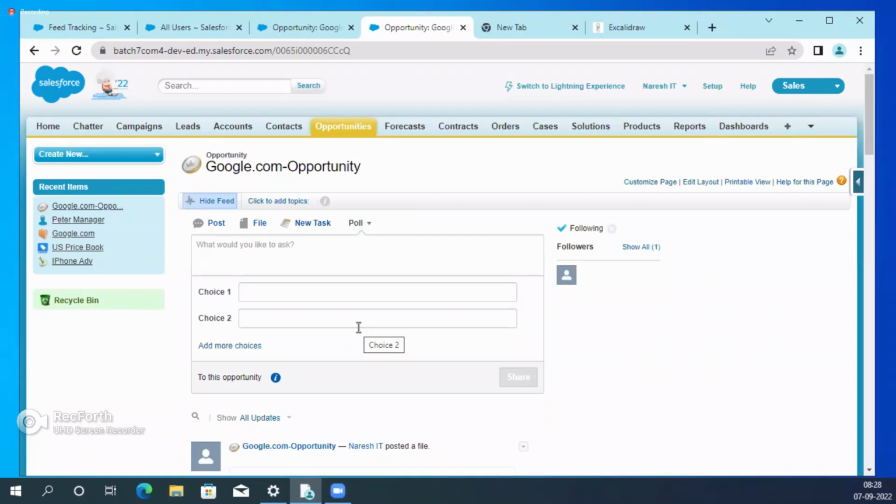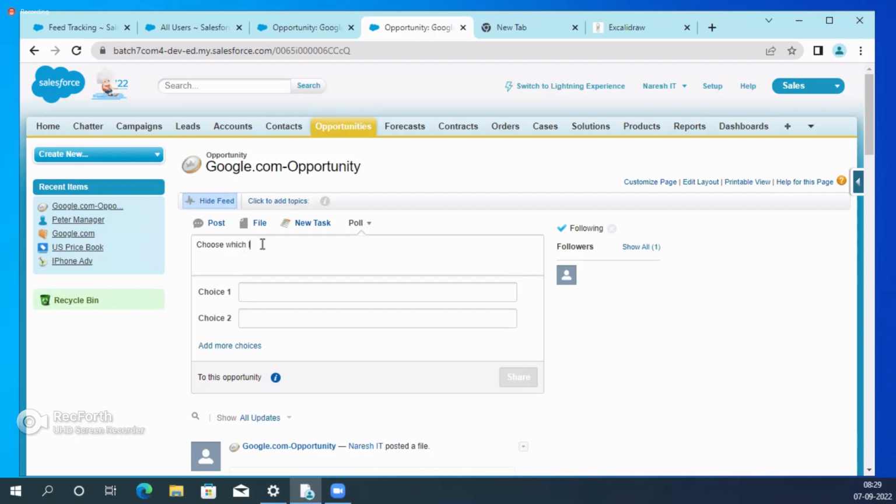And also, for example, polling. What is polling in an organization? For example, people are offering some party or something. Some people are saying that we are going to Goa. Some people are saying that we are going to the Maldives. So then we need to get the polling. Who is voting more? Then we are going to that place. In that case, we are creating some polling. What is the question?